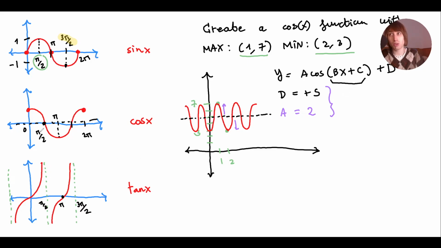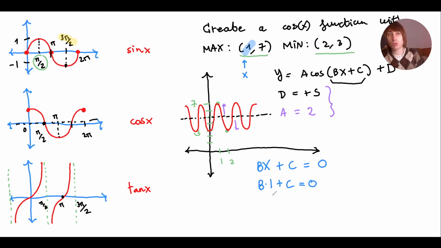And for which input do I want it now? I want it when x equals 1. So here's the logic behind it. I want bx plus c to be equal to 0, because that's how I get the maximum. But in this case, they're telling me that x is going to be 1 for the maximum. So b times 1 plus c equals 0.